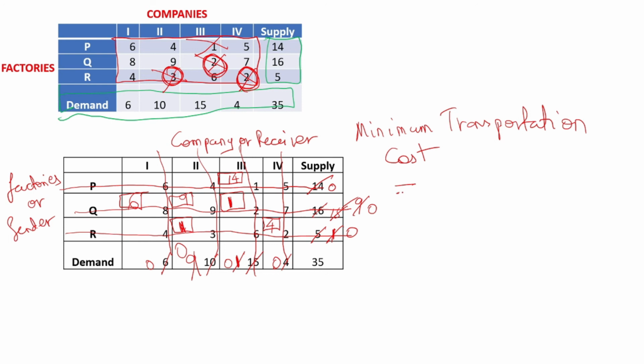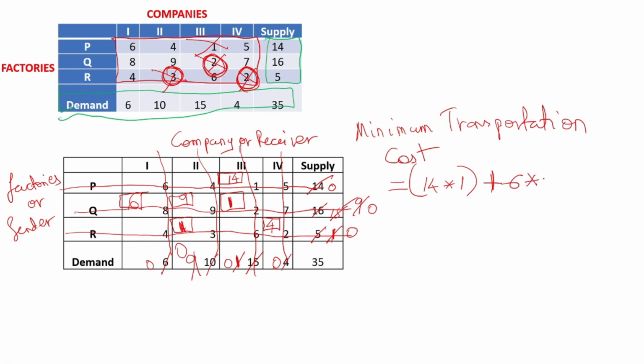Okay, what is the minimum transportation cost? See all the cells which have these corner rectangles. Now we are going to find the minimum cost of transportation. See, only the cells which have these corner rectangles, which are in red color. Rest all we are not going to consider for finding the minimum cost of transportation. So the first cell with the corner rectangle is over here. That has the value 14. So 14 you have to multiply by the cell value, which is 1. 14 into 1, plus go to the second corner rectangle, that is 6. Over here the 6 is inside it. So 6 multiplied by the cell value. The cell value was 8. Okay, 8 is there.